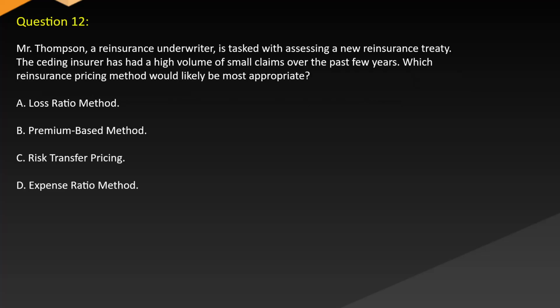Question 12. Mr. Thompson, a reinsurance underwriter, is tasked with assessing a new reinsurance treaty. The ceding insurer has had a high volume of small claims over the past few years. Which reinsurance pricing method would likely be most appropriate? A. Loss ratio method. B. Premium-based method. C. Risk transfer pricing. D. Expense ratio.